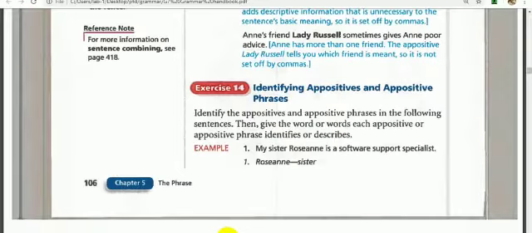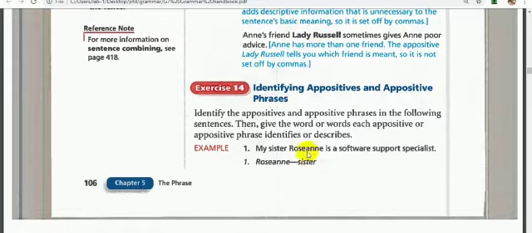Now in your box, if you open it, page 106, exercise 14, we will identify the appositives and the appositive phrases, and we will identify also the noun that it is modifying. We have an example here. My sister Roseanne is a software support specialist. What is the appositive, guys? It is Roseanne.